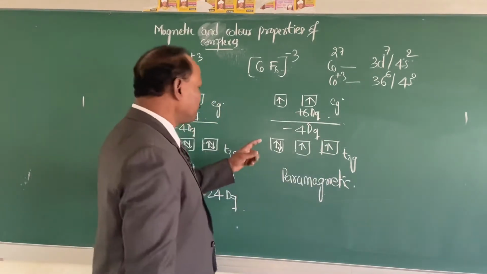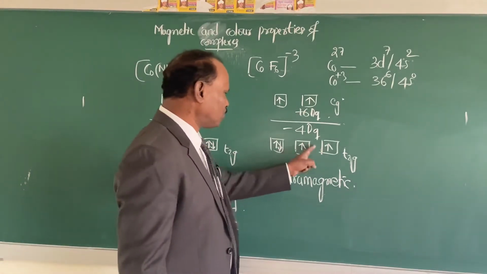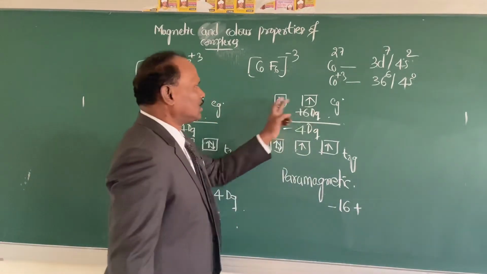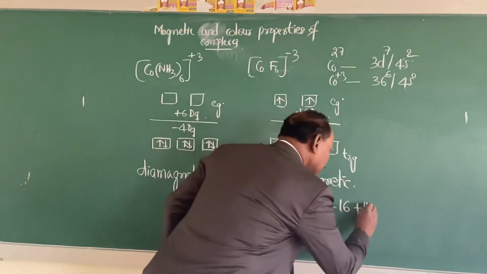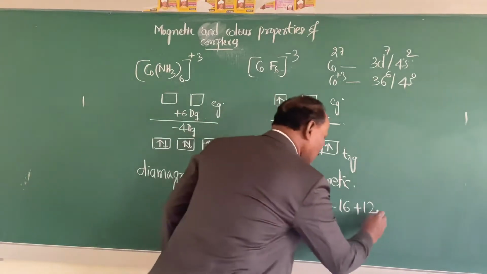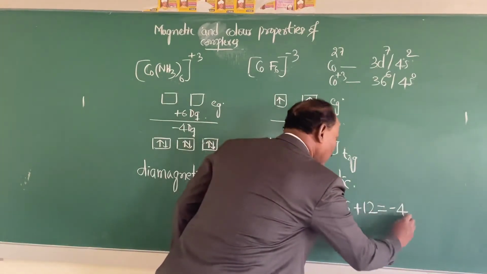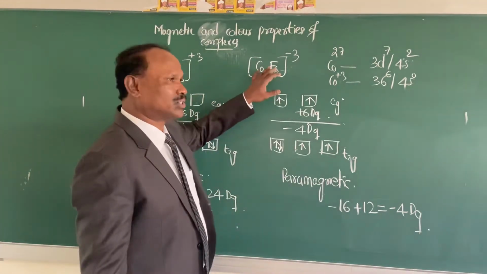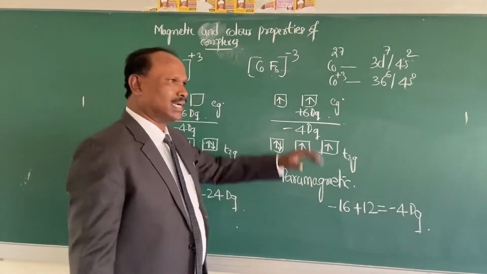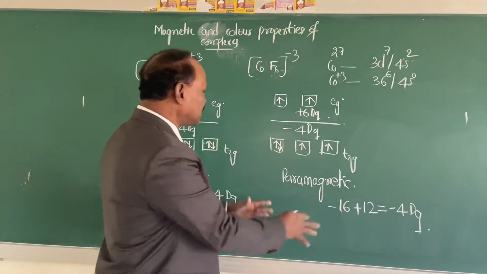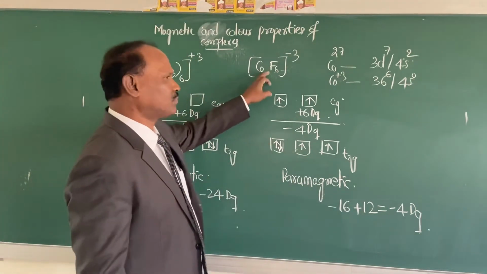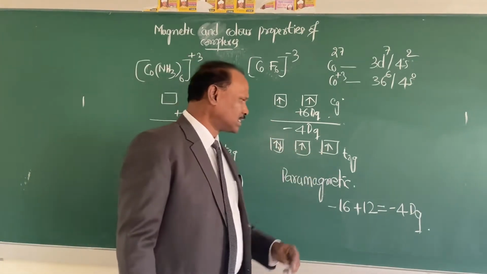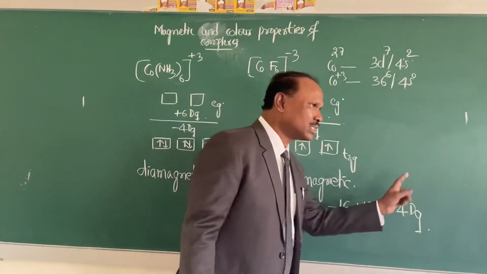So calculate now. 4 electrons are in t2g: 4 times 4 is 16, so minus 16, plus 2 electrons in eg, which is 12. So minus 16 plus 12 equals minus 4 Dq, the crystal field stabilization energy in hexafluorocobaltate(III) ion. Since the fluoride ion is a weak ligand, the crystal field stabilization energy is only minus 4 Dq.